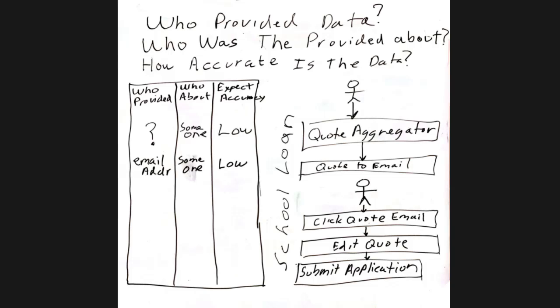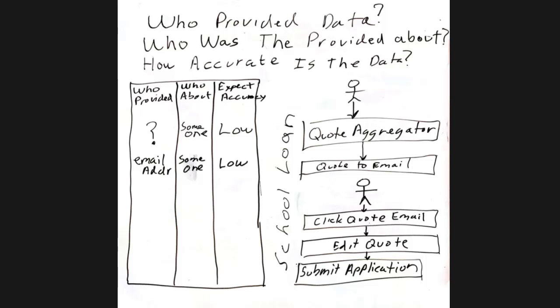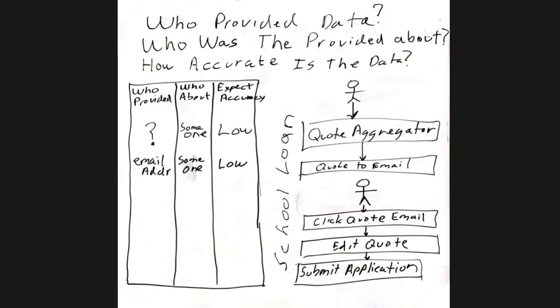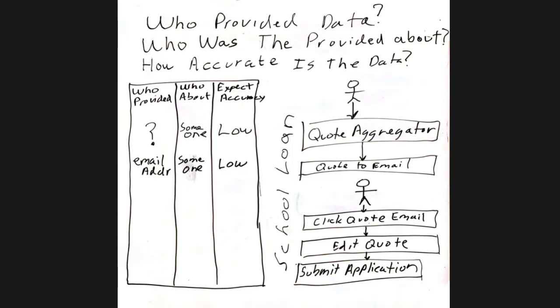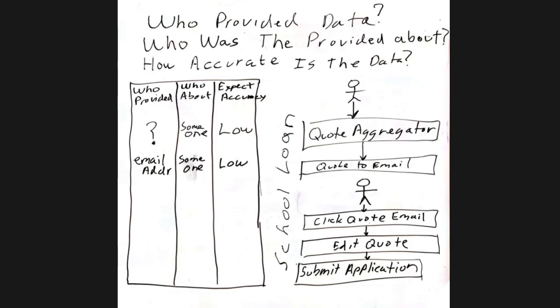We don't really know who that data is about yet because they may or may not have entered the right data. The email address could be a burner email address. And so our expected accuracy at this point, where I got a quote from somebody, right? So I went to the aggregator, sent the data off to others.